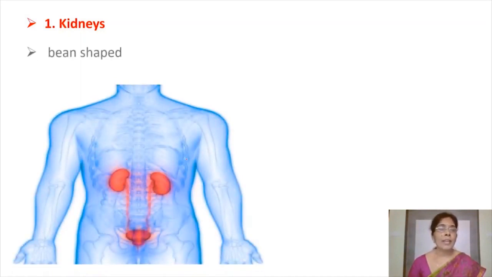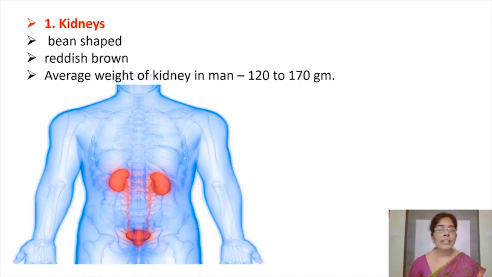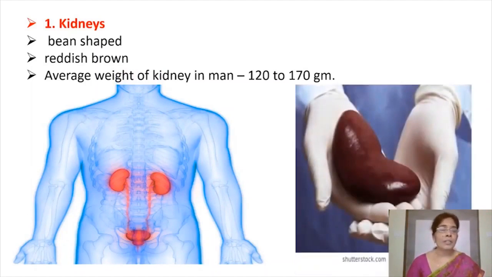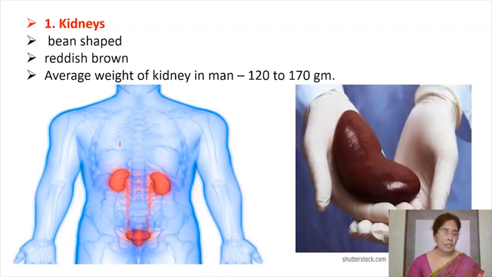In human beings, a pair of bean-shaped kidneys are present, and these are reddish brown in color. Each kidney of the human beings weighs 120 to 170 grams. So, observe here, these are the bean-shaped kidneys. Observe the color, they are reddish brown in color, and the weight of each kidney is 120 to 170 grams.